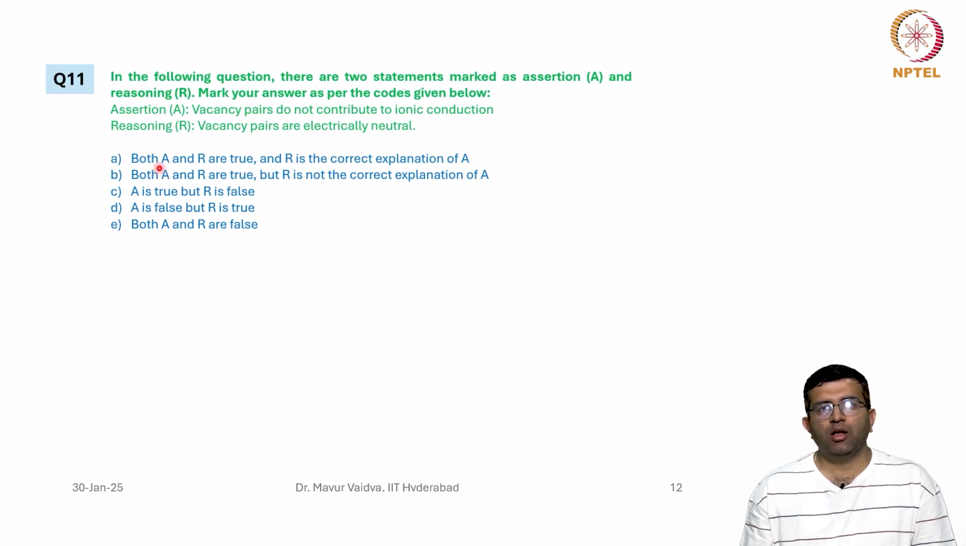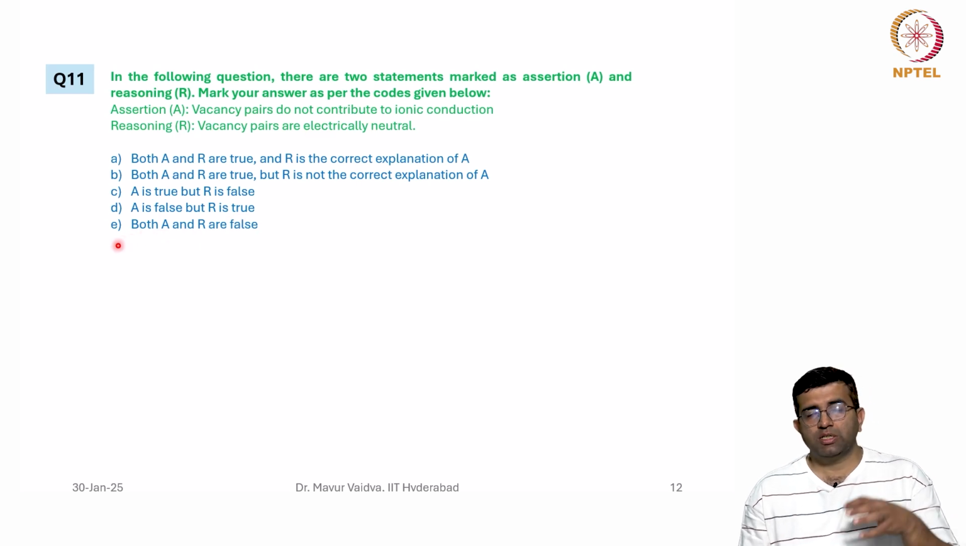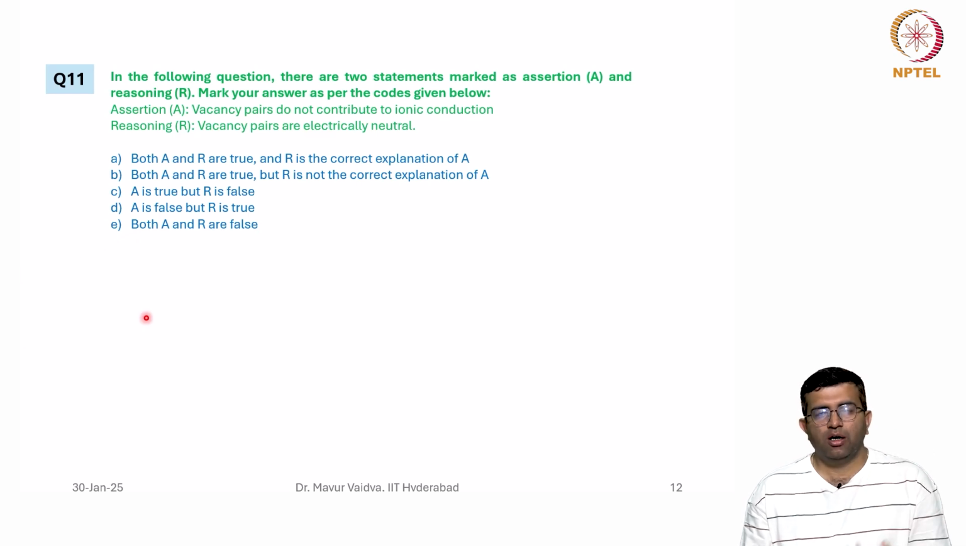Now if you think both A and R are true and R is the correct explanation of A, then you mark option A. If you think both the statements are true but R is not the correct explanation of A, mark option B. C is the assertion is true but the reason is false. D is the assertion is false but the statement in R is correct. And if both the statements are false, then mark option E. I gave this because you may have such questions coming in your assignments or in the final exam, so that you can practice.